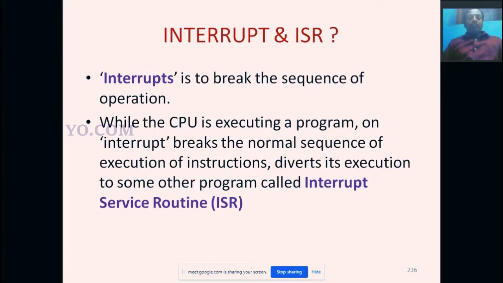What is a routine? A routine is a program that we can use repeatedly for several actions. That is a subprogram. A routine is also called a subprogram. So here the interrupt executes the subprogram while the main program is stopped.